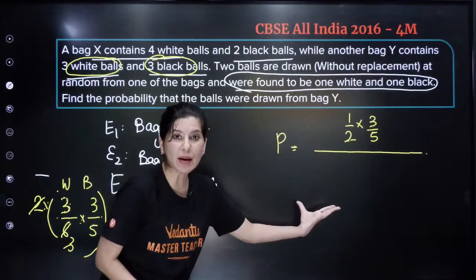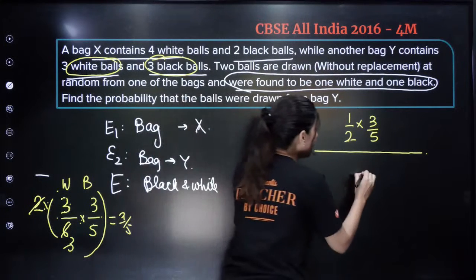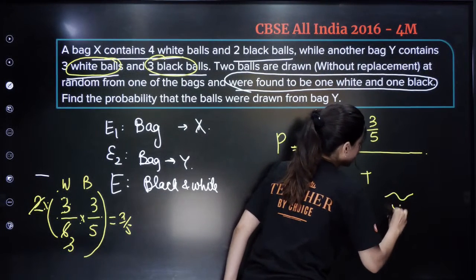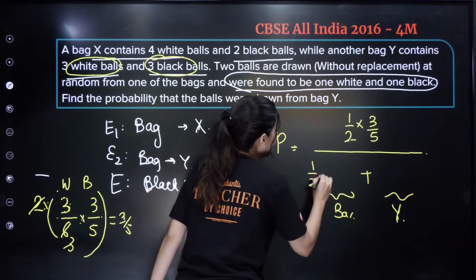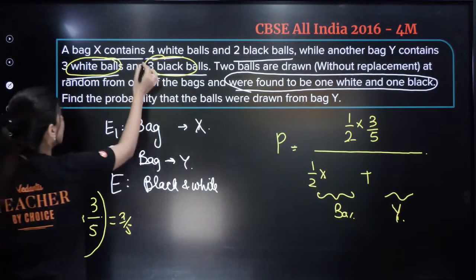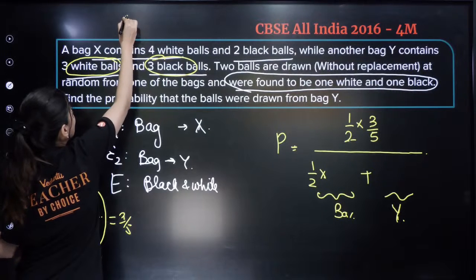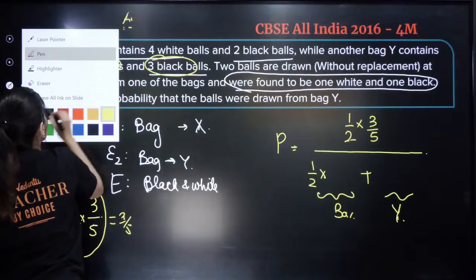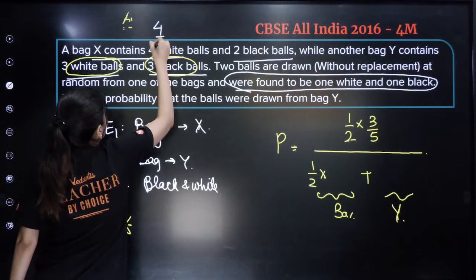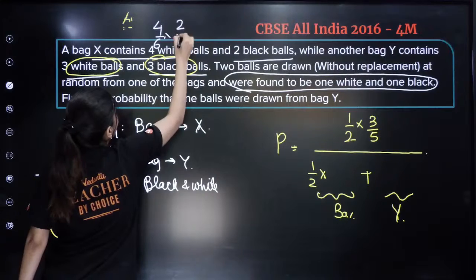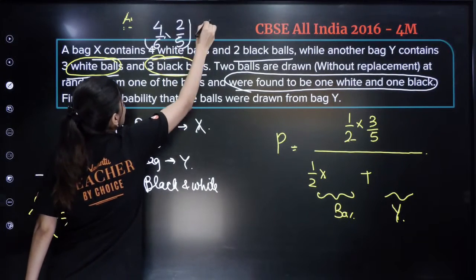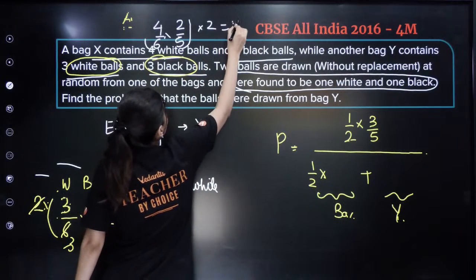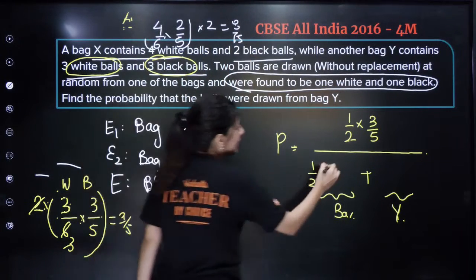Now the total probability you are going to write. So first from bag X and then next from bag Y. So select bag X and select 1 white, 4 by 6. Into 2 by 5. Into 2, why? Because this is white and black, so black and white also can come. So this will be 8 by 15. So yes, 8 by 15.